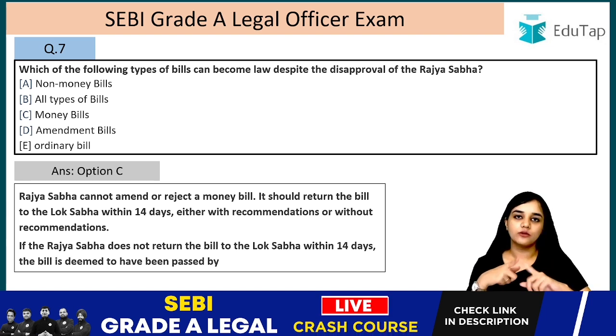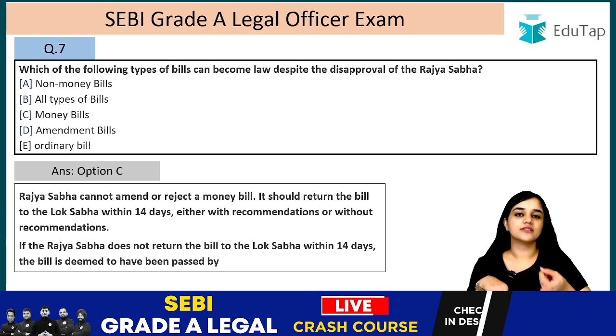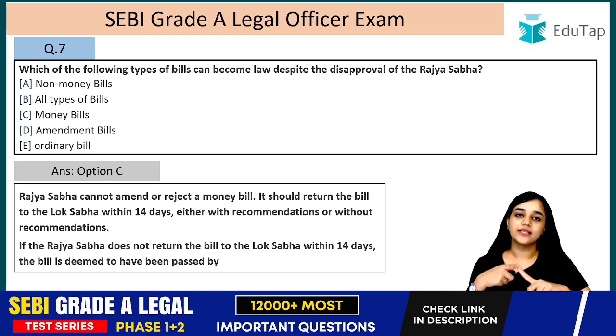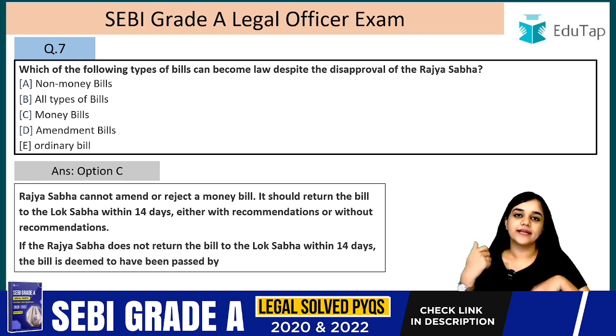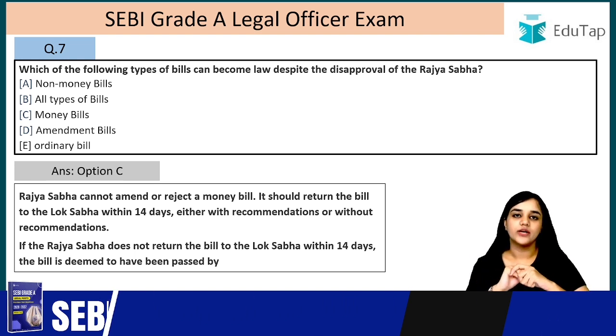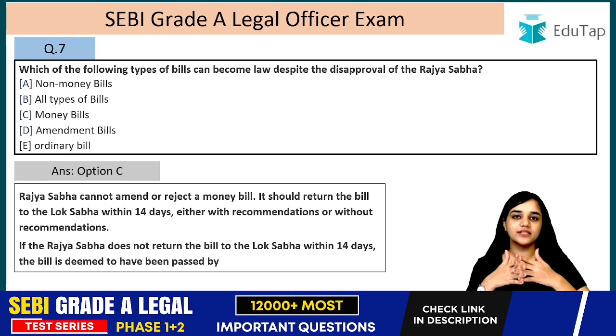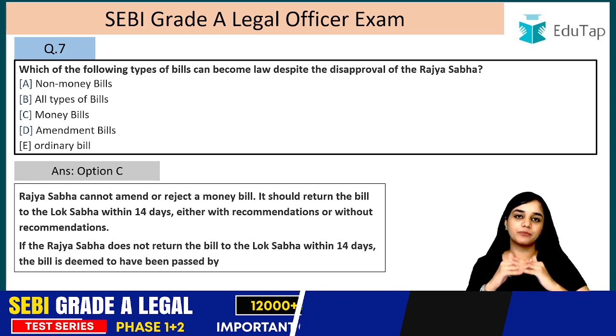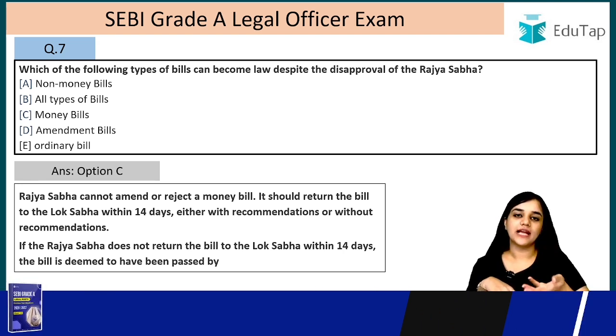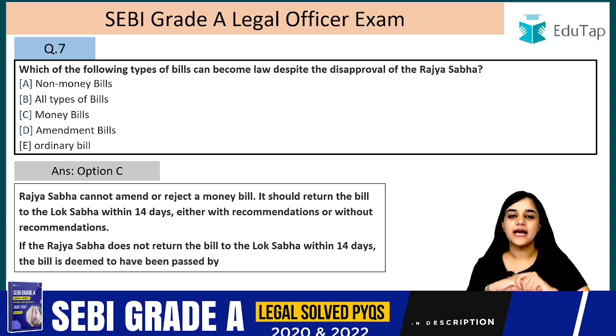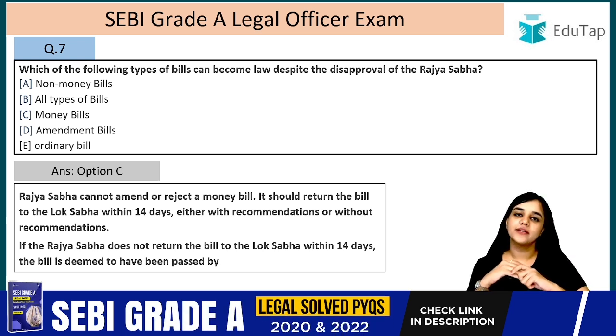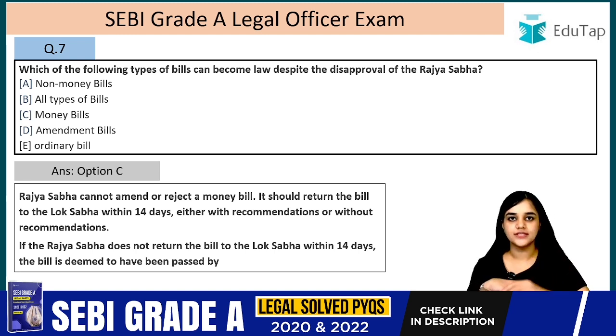When it is passed by Lok Sabha, it goes to Rajya Sabha. Rajya Sabha has 14 days time period. Either it can accept it as it is, or the Rajya Sabha can send it back to the Lok Sabha with or without recommendations. But the Lok Sabha is not bound to accept those recommendations, and after the lapse of 14 days, it is deemed as if the Rajya Sabha has approved that bill, has passed that bill, and then it goes to the President for his assent.